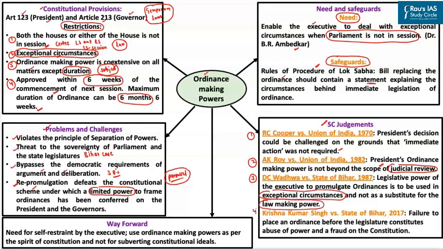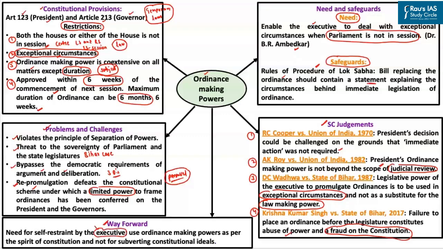Last and most importantly is the Krishna Kumar Singh versus State of Bihar case. In this case, the Supreme Court ruled that if the government does not place the ordinance before the legislature when it commences the next session, this failure of the government will constitute an abuse of power and a fraud on the Indian Constitution. So going forward, we must understand that ordinance making power is indeed needed to deal with exceptional circumstances, but at the same time, the executive should ensure that it does not misuse its ordinance making powers.